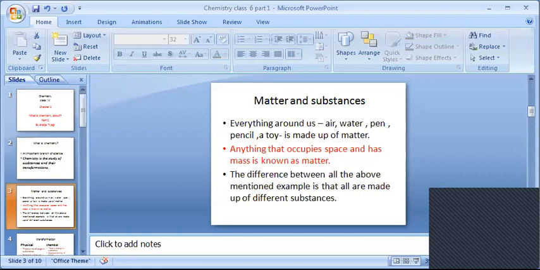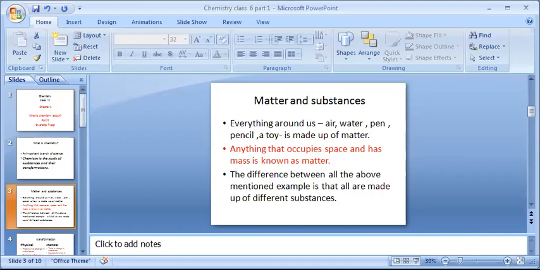Similarly, take air, which you fill in a balloon. When you fill air in a balloon, it takes space in the balloon, due to which the balloon expands. Also, if you take out the air from the balloon, it comes back to its original form. So with all these examples, we understood that matter is anything which occupies space and which has mass.